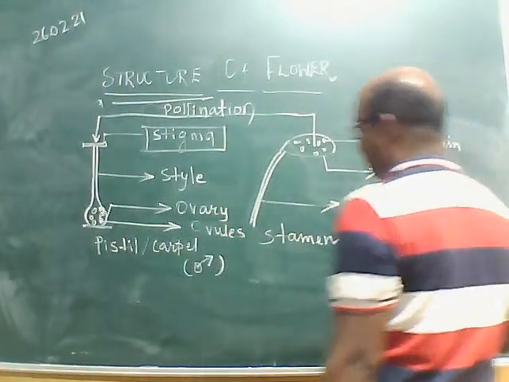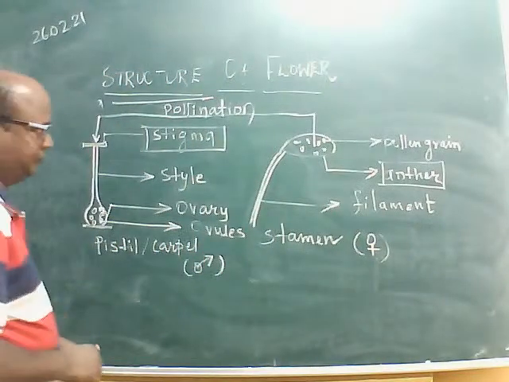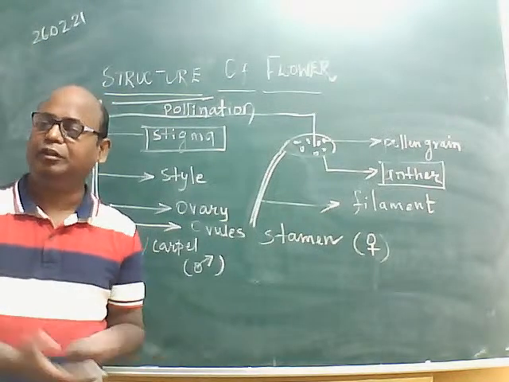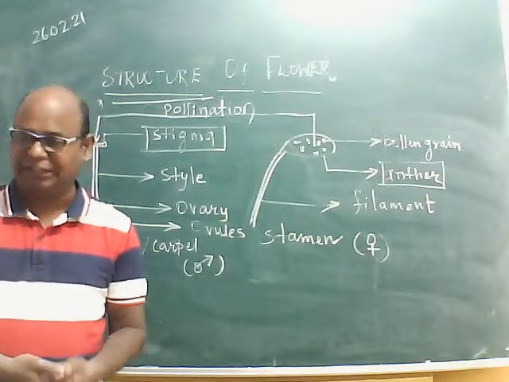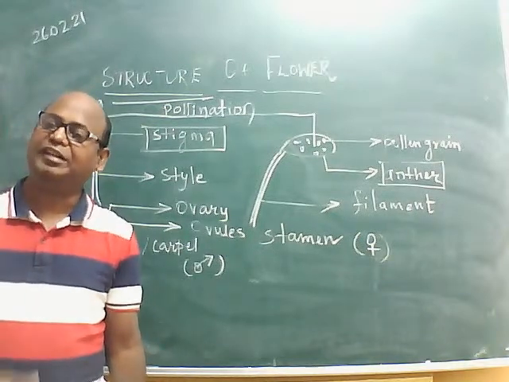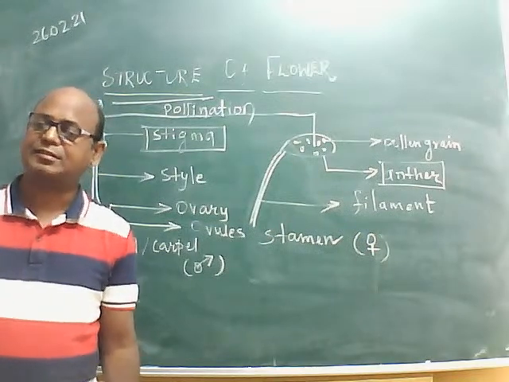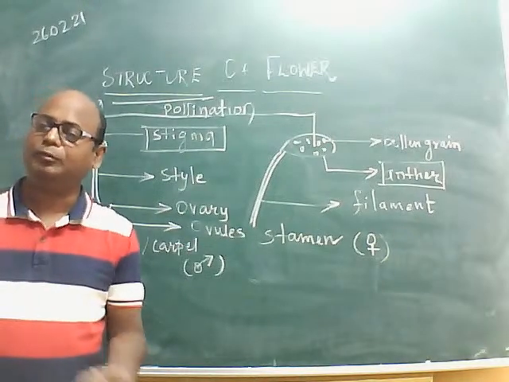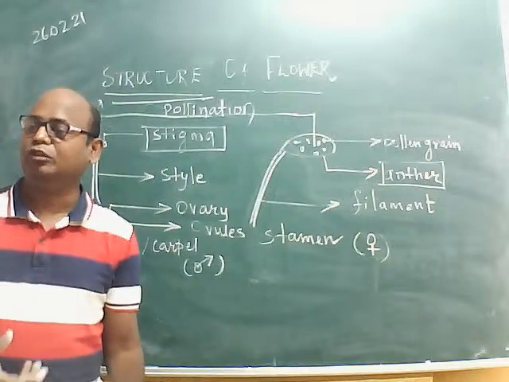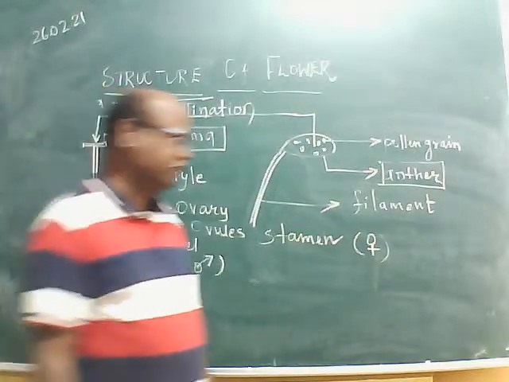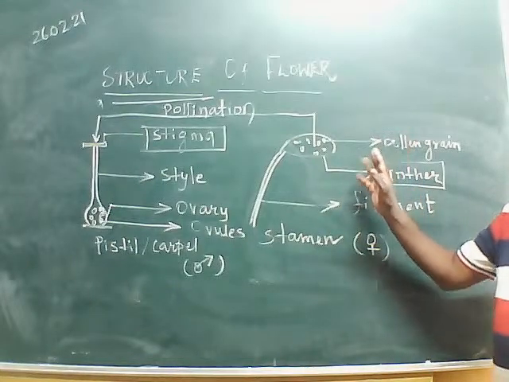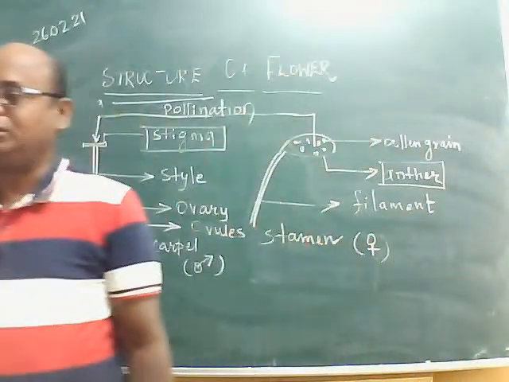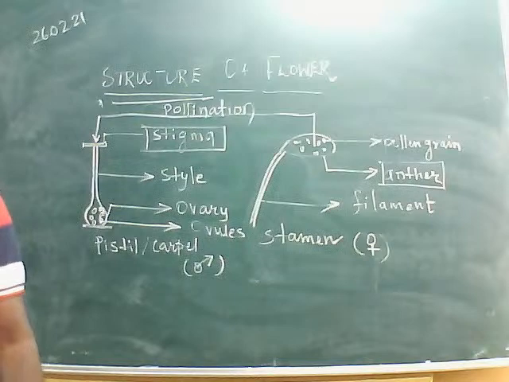That work will be carried out by agents of pollination. As we already discussed, agents of pollination may be wind, insects, mammals like bats, rats, human beings, water, or birds. These are known as the agents of pollination, which carry out the transfer of pollen grain from the anther to the stigma of the same flower or another flower of the same species on a different plant.